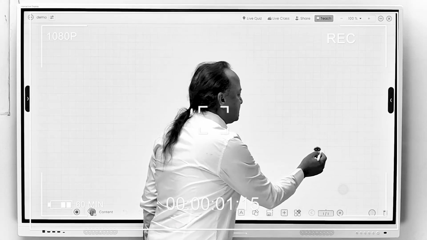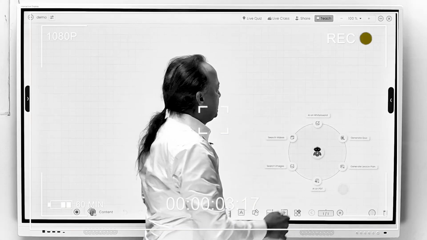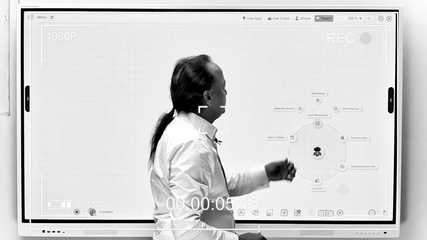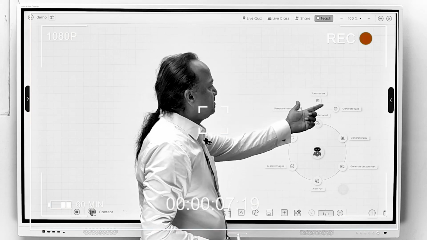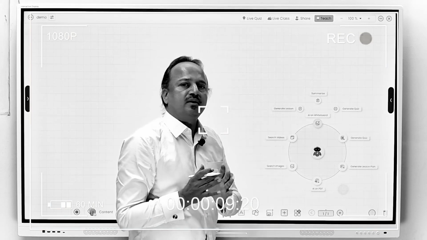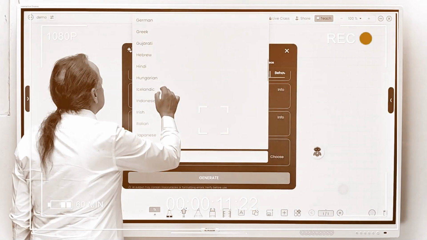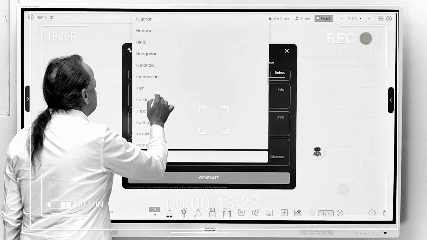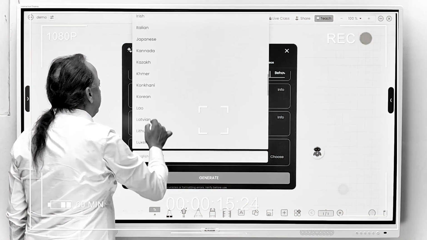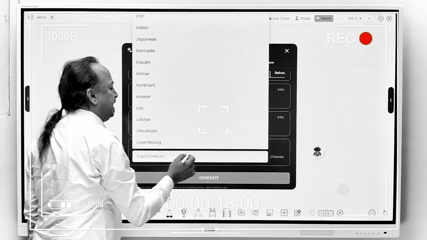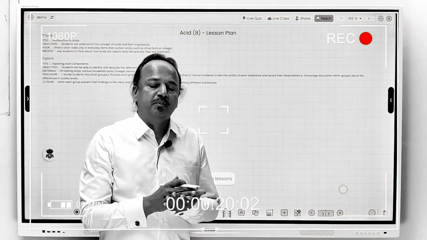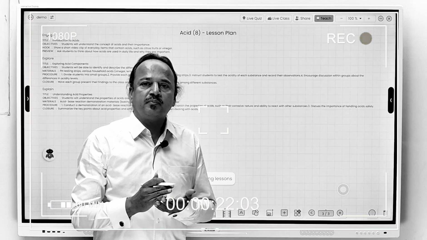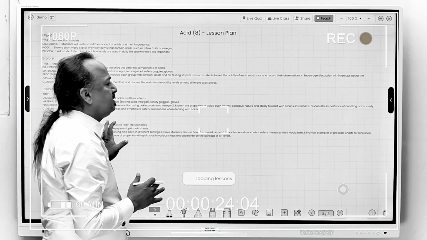What we have with this AI assistant. So AI on whiteboard, you can see, you can click here. You can generate the lesson plan, you can generate the quiz, and you can summarize whatever the lesson plan is there. You want to summarize, you can see Hindi is there, and there are a lot of Indian languages already integrated with our AI panel. You can create a PPT with images, videos, or you can bring the content like this.